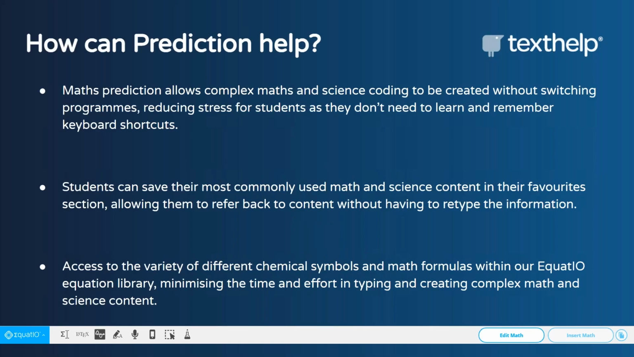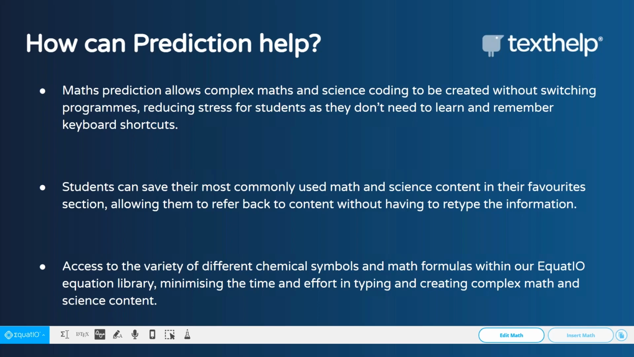So now, how can our prediction feature help? The math prediction allows complex math and science code to be created without asking students to switch between different programs. By doing so, it reduces that stress to students, as they don't need to learn and remember keyboard shortcuts. They don't need to learn multiple different pieces of software to be able to get the most out of the prediction feature. They simply need to type in the first couple of letters for what it is that they're looking for, and they will be able to benefit from having that multiple list of selections for them to select from.